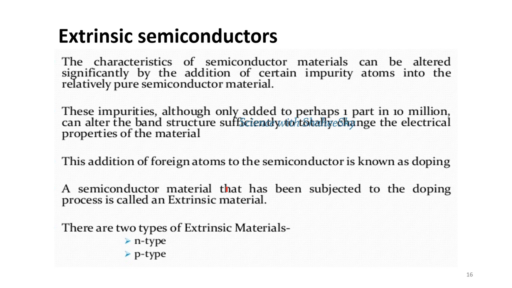These pentavalent or trivalent elements are mixed with the tetravalent pure semiconducting element to form n-type and p-type semiconductors. These impurities are added at perhaps 1 part in 10 million into the semiconducting material.